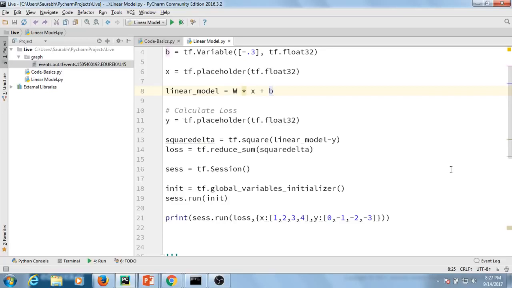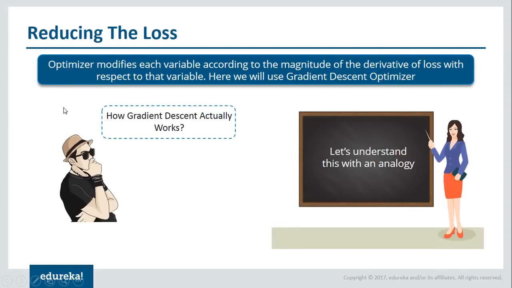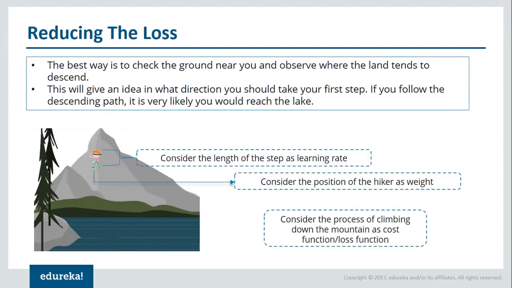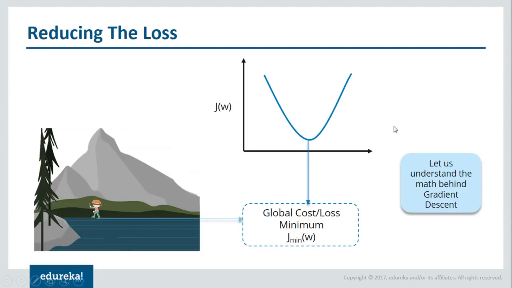So for that, we have optimizers. Now let us discuss one such optimizer. So we'll be discussing here the gradient descent optimizer. Now let us understand that with an analogy. Suppose you are at the top of the mountain and you are blindfolded and your task is to reach the bottom. So what are you going to do? You are going to first see where the land tends to descend, right? In that direction, you'll keep on moving, until you reach the bottom. So basically, you need to keep on moving until you reach the minimum error. That's how I'm trying to relate it.